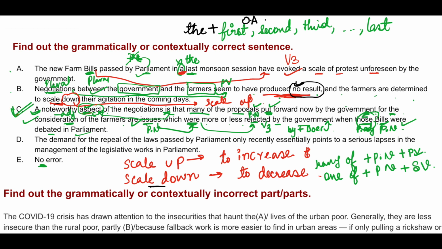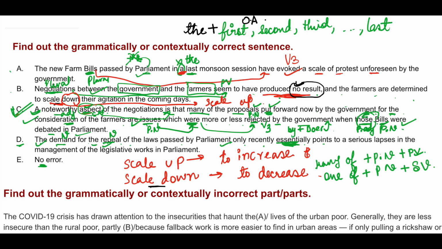There is no error. D, the demand of the repeal. The demand for the repeal, demand noun, and that's why the plus noun. For the repeal, the plus noun. Correct. Of the laws passed by Parliament only recently essentially points to a, okay, essentially points, so these bills which have been passed essentially points to a serious lapses.